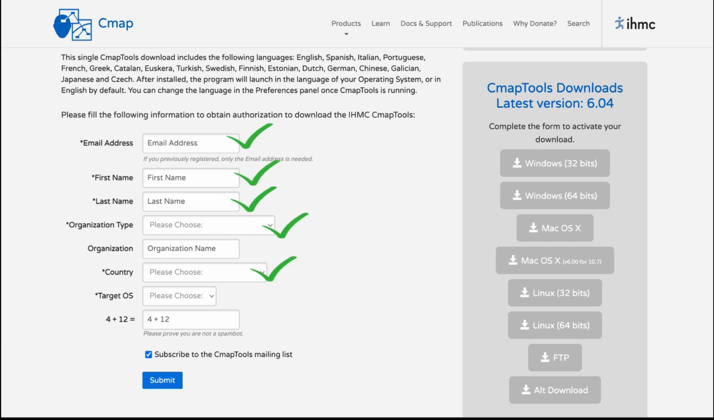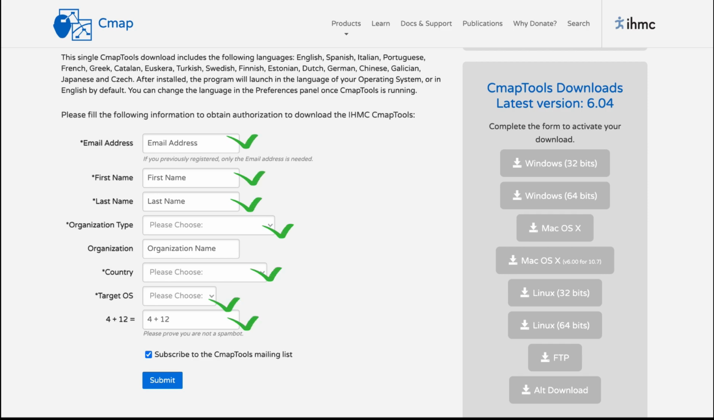Then you need to select the country. There will be a drop down menu. Please select your country. The target OS is very important. Please do remember to select the target OS, whatever operating system you are working with. If you're working with Windows, please select Windows. If you're working on Macs, please select Mac. If you're working with Linux, select that. There'll be a drop down menu and you have to select one of the options. And finally, you have to fill this CAPTCHA so that CMap tools realizes that you are not a spam bot.